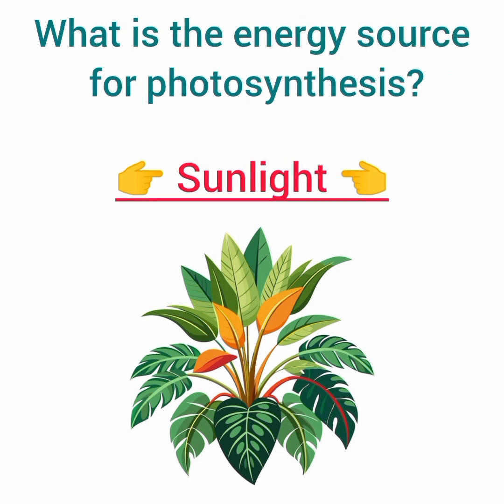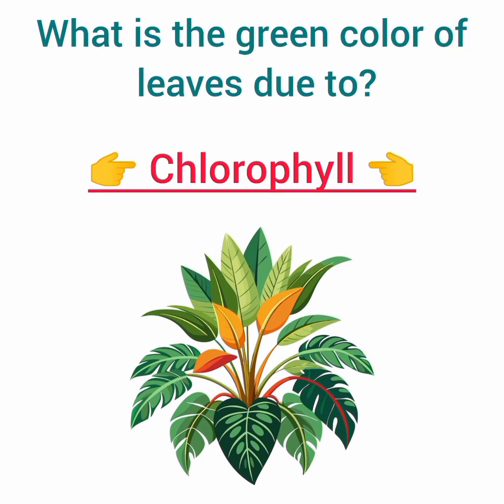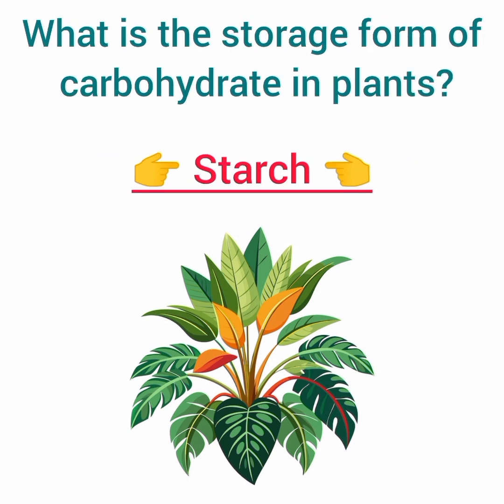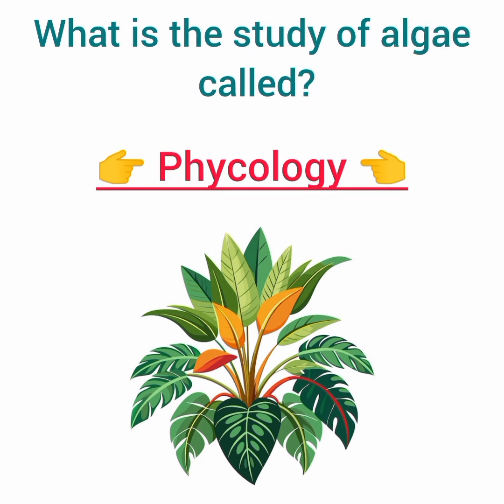Which part of the plant performs photosynthesis? Answer: leaf. What is the energy source for photosynthesis? Answer: sunlight. What is the green color of leaves due to? Answer: chlorophyll. What is the storage form of carbohydrate in plants? Answer: starch.